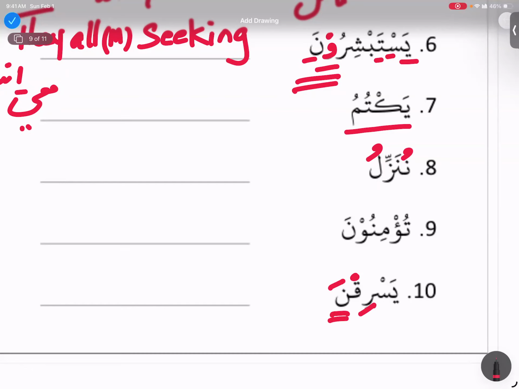So it would be saraka. No, Yasriqna. Saraka yasriku. This is bab daraba. Are you saying daraba? Yes, daraba. Daraba yadribu. So this is bab daraba. Sister, what is the meaning of Yasriq? To steal. I think this is from Surah Yusuf. Yusuf, yeah.